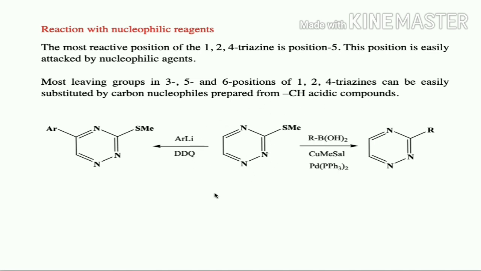If this 1,2,4 triazine is treated with aryl lithium, it is going to react preferably at the 5th position, whereas if we do a borylation reaction, then it is going to get substituted at the 3rd position. This group will get substituted by the corresponding R group. So this is regarding nucleophilic reactions of 1,2,4 triazine.